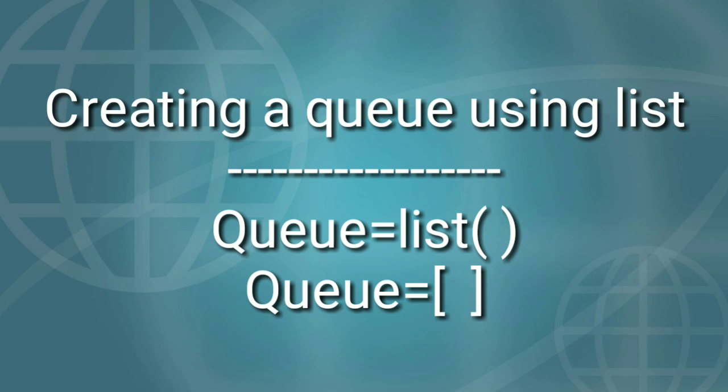Queue is created as a variable of list type and is an empty list or an empty queue as it does not contain any element. Actually, it is an implementation or representation of an empty queue.